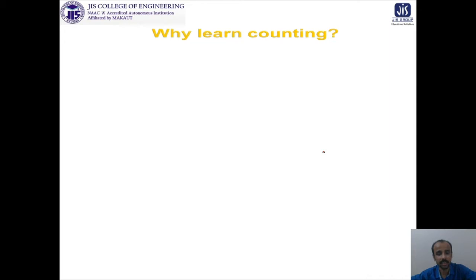So instead of asking the question why we learn counting, we must ask the question why we will not learn counting. Rather, we must learn counting because it is a very important aspect of our learning life.